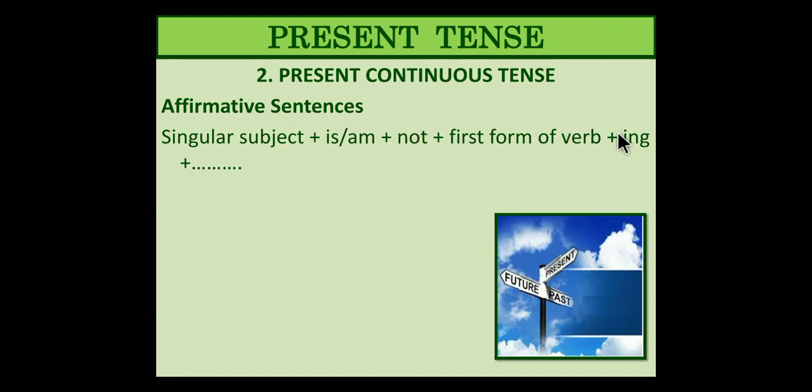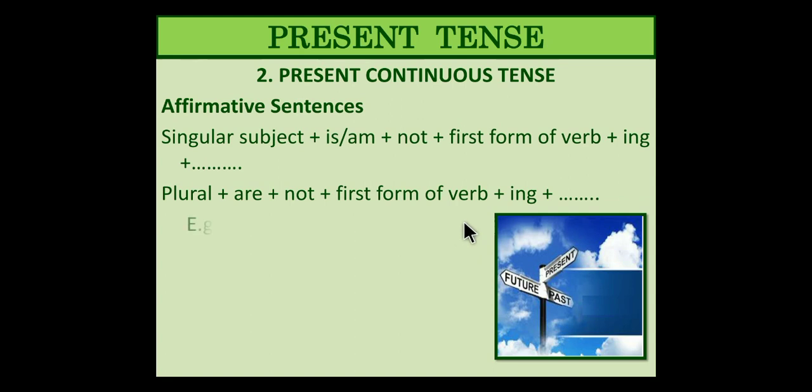Then the first form of the verb, and ing is necessary because it is the present participle, and you have to indicate that the action is going on. So the main verb, first form of the verb, will have ing, and then the object or the predicate that you have. And if the subject is plural, then it has to be are for sure. Not should not be there at all because it is an affirmative sentence. First form of the verb and ing form.